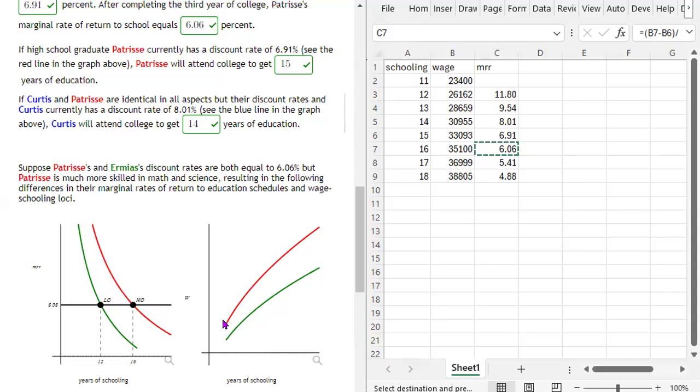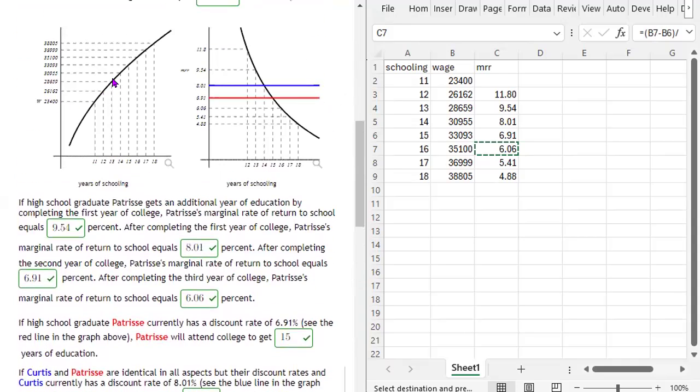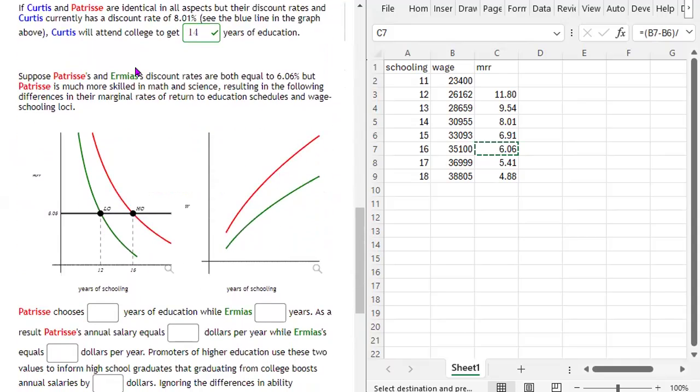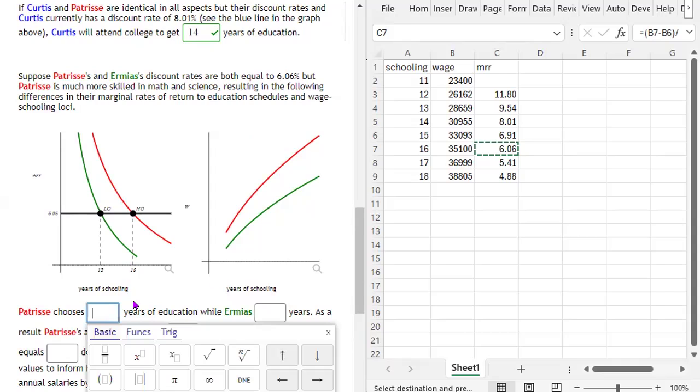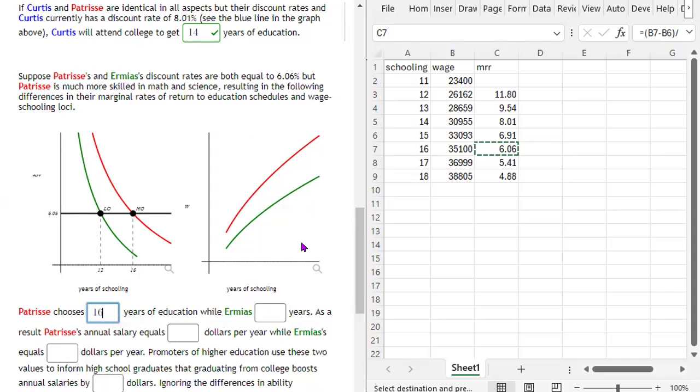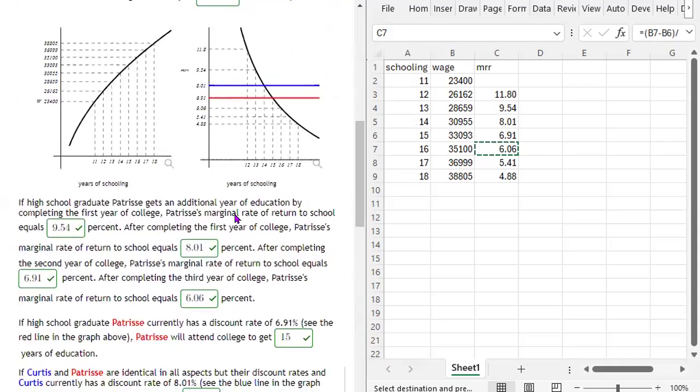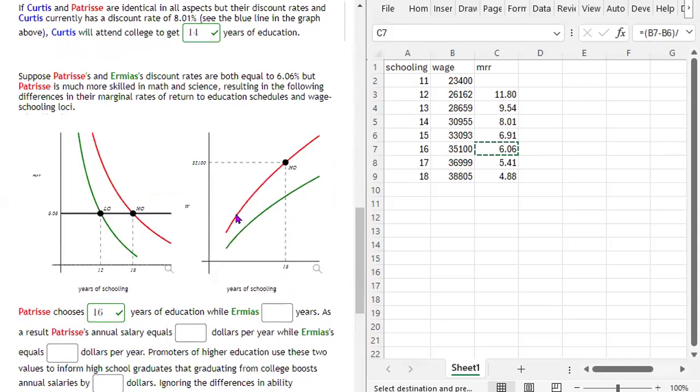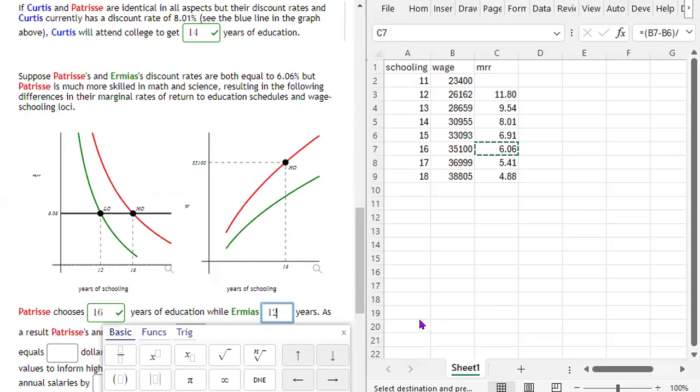Okay. So they both have different wage schooling loci, right? This is Patrice's, and Maya's is here, underneath it. So Patrice will choose in this model 16 years of education, right? She'll choose 16 years of education, while Maya will choose 12 years of education.